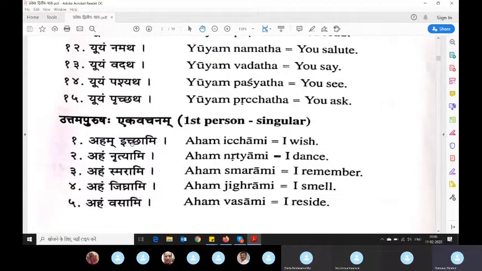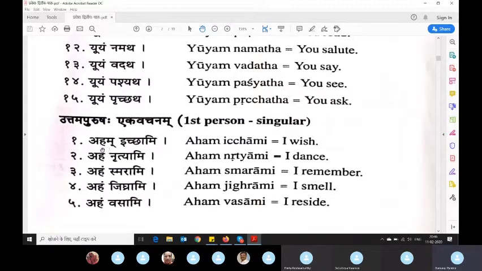So now, with this knowledge, if you revisit that aham brahmasmi: aham is I, brahma is brahma, asmi, that mi is coming, right? So the verb is for myself, Ekvachana. I am God, like that.